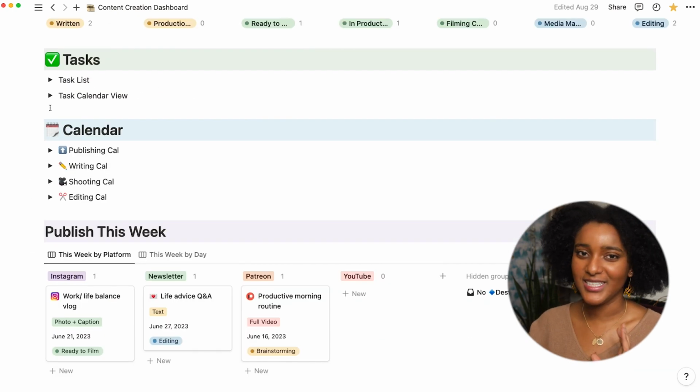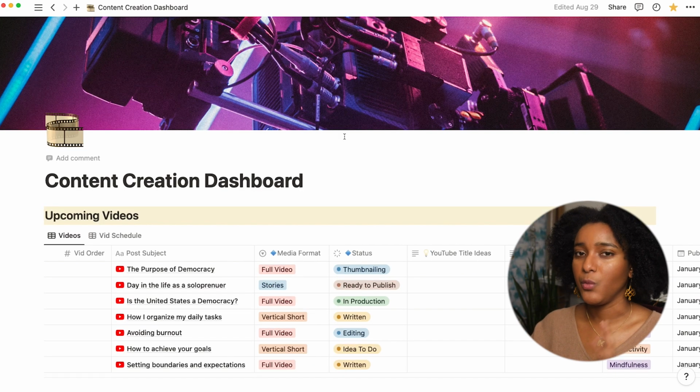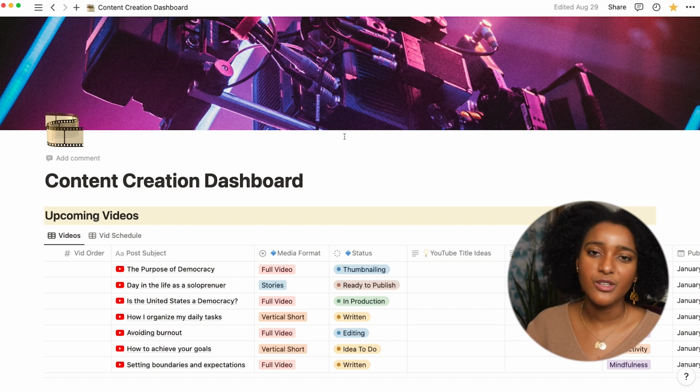I'll also say that this is a demo space because I don't want to spoil all of the content ideas that I have for the future, but this is a replica of what I actually use, and you do see some things that are reminiscent of the ideas that I cover on my channel. Now I'm going to break down what each of these sections entails, and as you can see, this is an advanced Notion layout, so if you already have some familiarity with Notion, you should be able to follow right along and see what I'm doing, how I've set this up, and gain some inspiration for your own system.